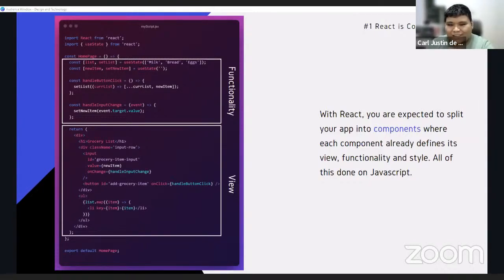Then, since there are unusual things inside the JavaScript file, like the existing markup in the components, these React components are usually defined in JSX or JavaScript XML files. So on the left here, we can see that I also split up the item list. The one rendering the whole grocery list, I separated into another component.